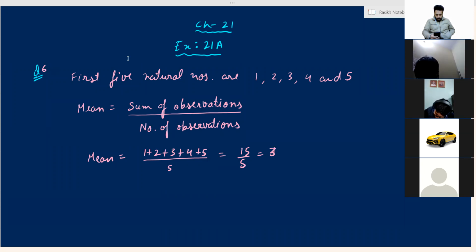Okay, beta. Sir, can we do the next question by ourselves? Beta, do question number, I'm telling you which one you have to do. Question 10. Daksh, I am saying hello. Daksh, can you listen? Daksh Gangwar, I am saying do question number 10 after doing the seventh one. Okay, sir.